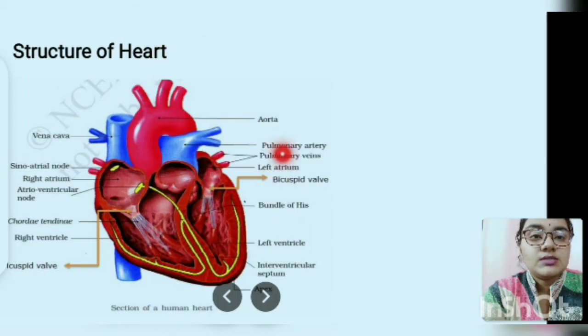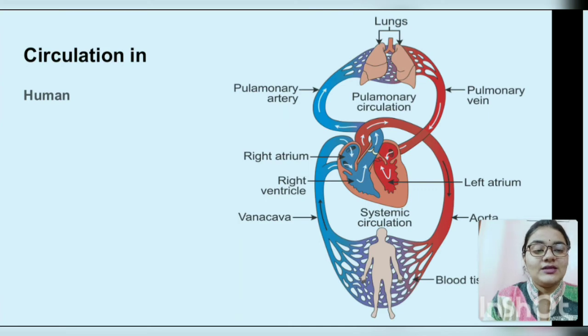Here you can see the structure of our heart. The upper portion is known as the atrium and the lower portion is known as the ventricle. So this is the right atrium and this is the right ventricle, this is the left atrium and this is the left ventricle. And here the whole circulation is drawn within a figure where you can see the pulmonary circulation and systemic circulation together. So this is known as the double circulatory system.